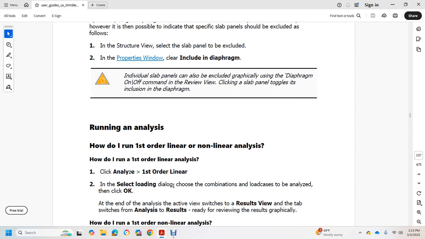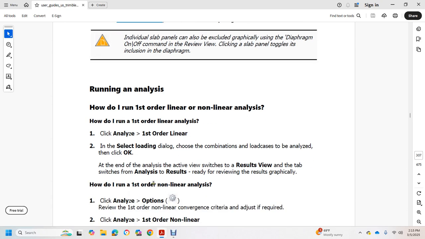Running analysis. How to run a first order linear or nonlinear analysis. How to run the first order linear analysis: click Analyze, First Order Linear, select the loading dialog, choose the combination load case to analyze, then click OK. At the end of the analysis, the active view switches to the result view, ready for reviewing the results graphically.